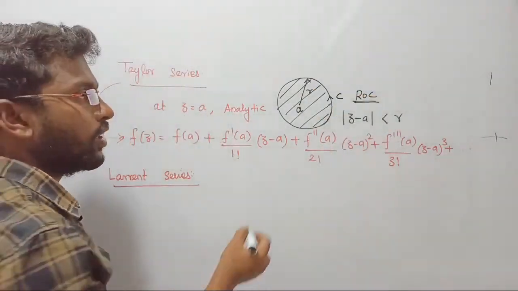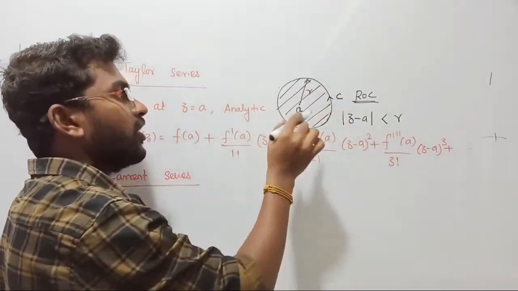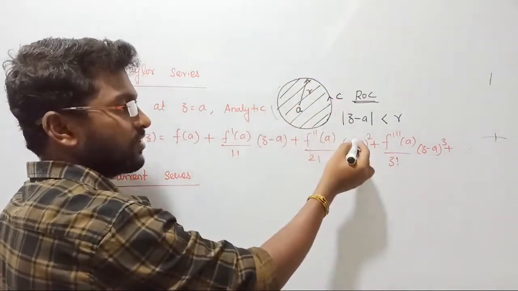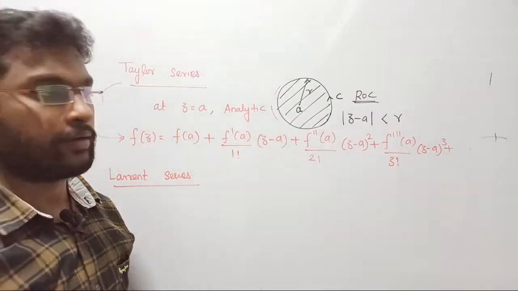ROC of the function is what? It should be restricted only with this region. You cannot consider beyond this point. This is going to be the region of convergence. That region of convergence range is what? You can go up to less than R. Clear? Fine.